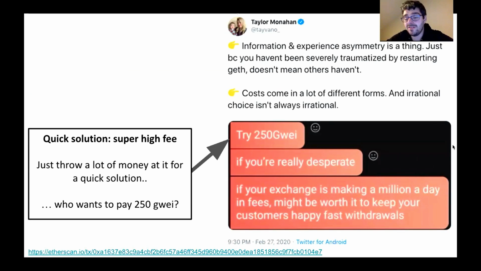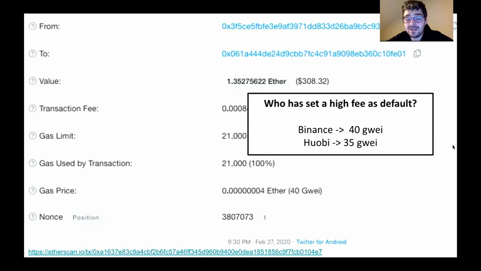Now, that's pretty annoying that you have to overpay, double what everyone else is paying, to make sure your transaction gets in. But actually, exchanges do that today. Still, 2020, Binance regularly pays 40 Gwei, and Huobi pays 35 Gwei, because they don't want stuck transactions. Today when you have to pay 10 Gwei, and you'll definitely get your transaction in, they're paying 40 Gwei just to avoid the off chance that there's congestion and their transaction gets stuck.